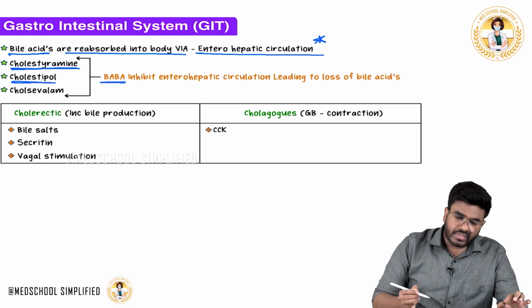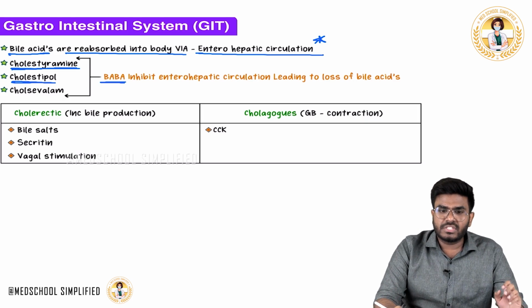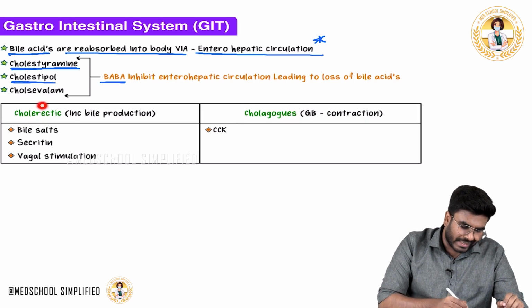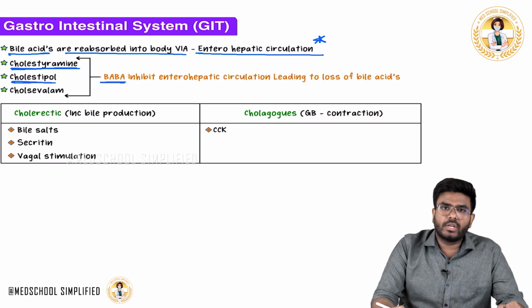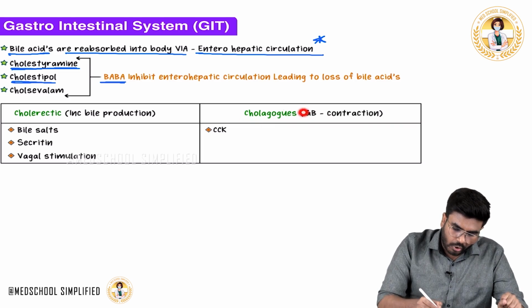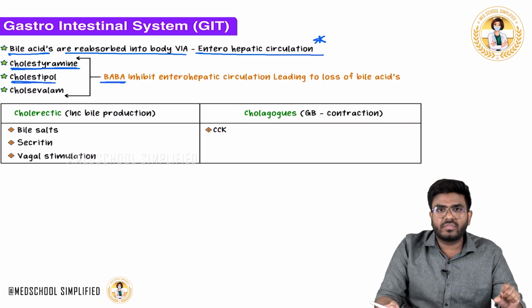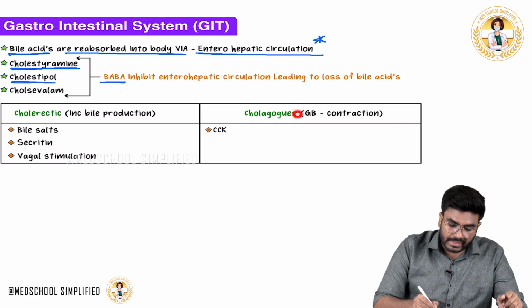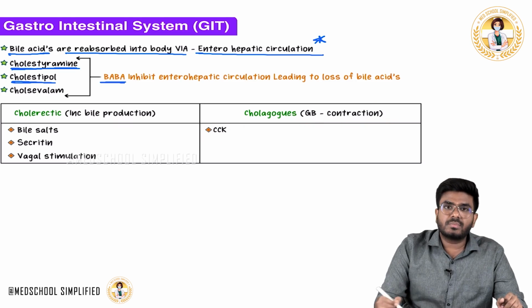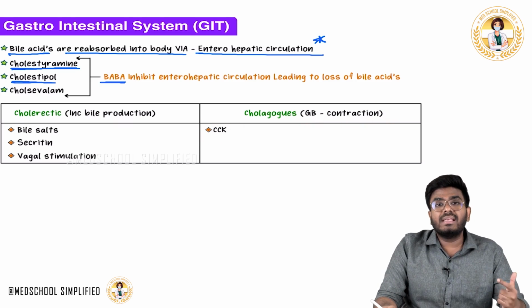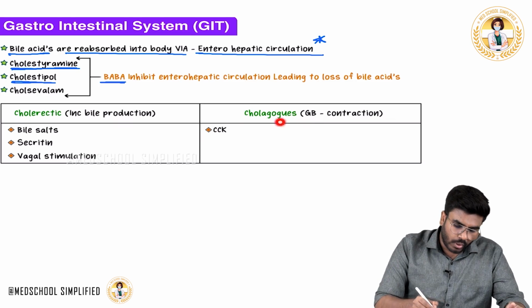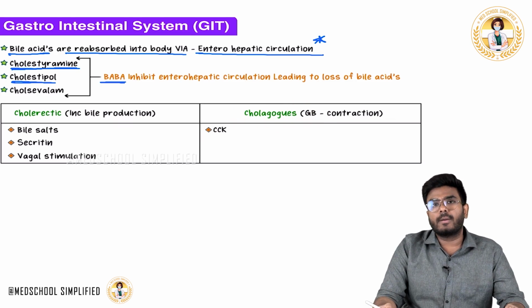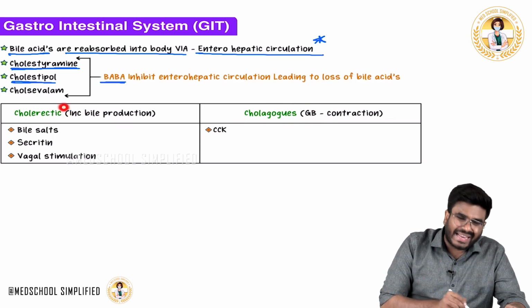Now, here itself I want you to know some important terminologies: cholegogues and cholerectics. What exactly are cholegogues? A cholegogue is any substance which causes the contraction of the gallbladder and helps in bile release. What is that substance? Cholecystokinin. So cholecystokinin is a cholegogue.